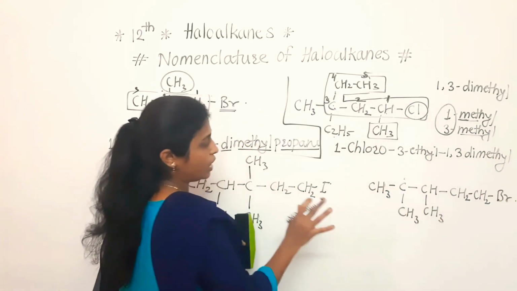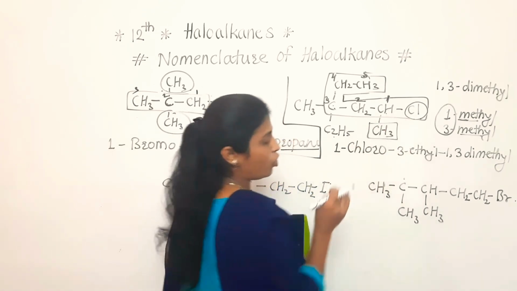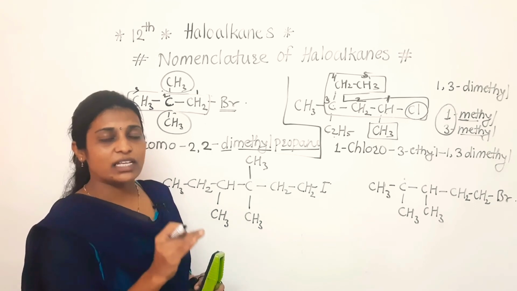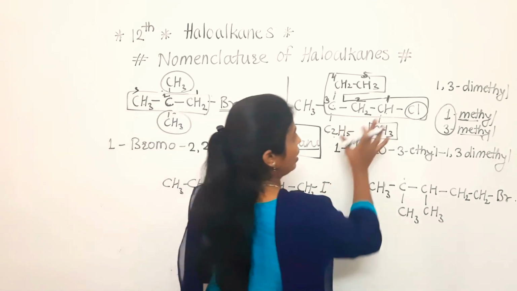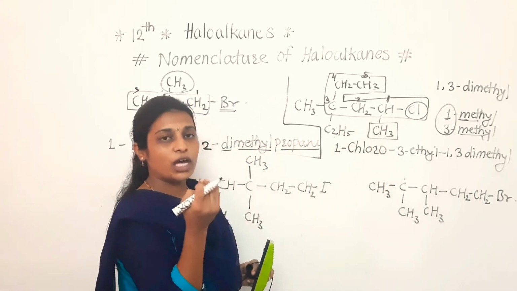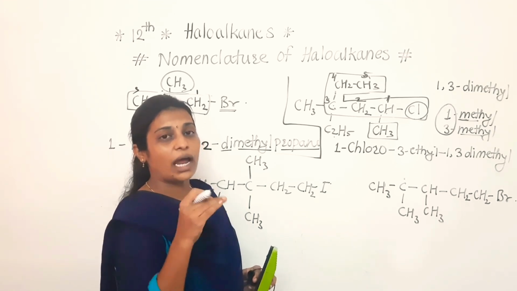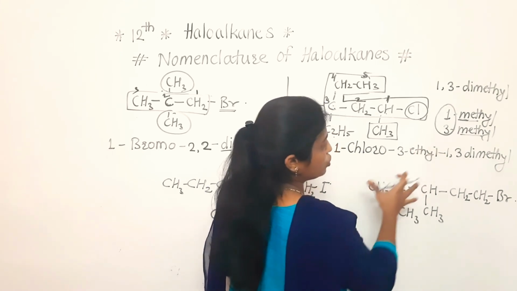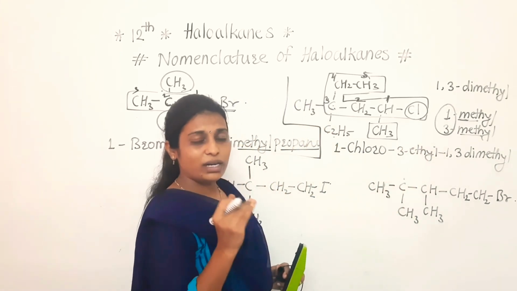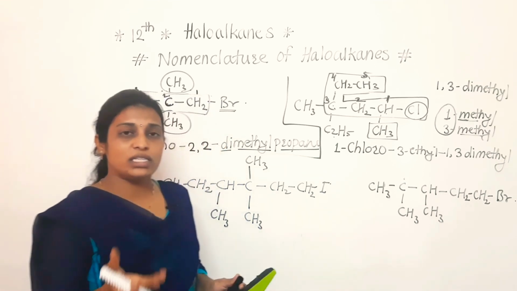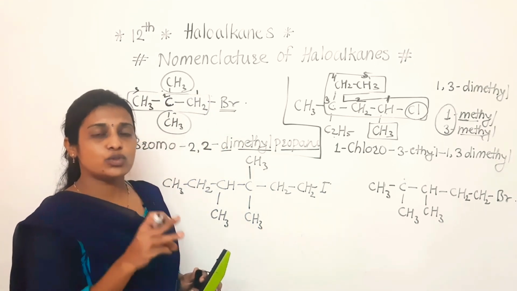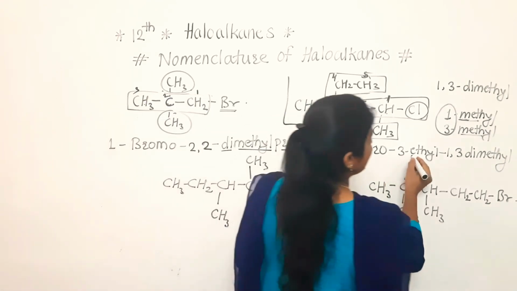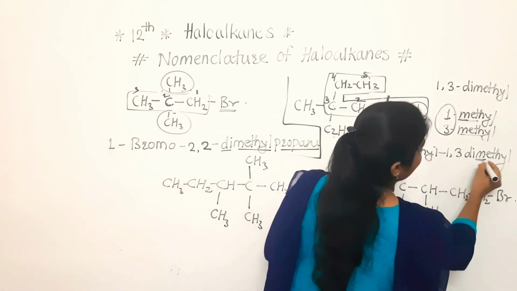Once again I am telling you what the point is. Firstly we have observed the chlorine containing carbon and selected the longest chain. Next, numbering: from which side we have to start the numbering. If a substituent is there, we have to observe which substituents and at what position. In this way we have written the position as well as the substituent. There are two types of substituent, one is a methyl, one is an ethyl. Out of these two, we have to see which one will come first alphabetically. So ethyl is coming first and after that methyl will come.